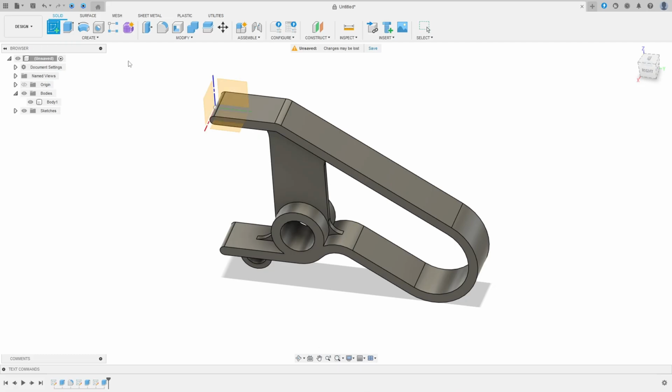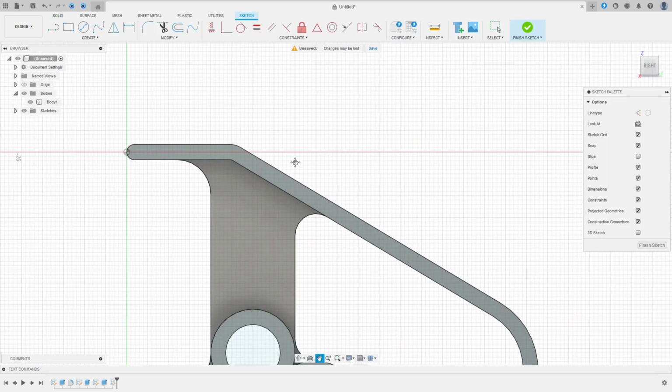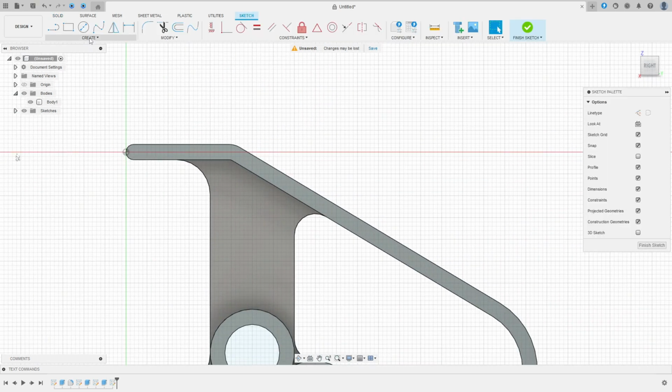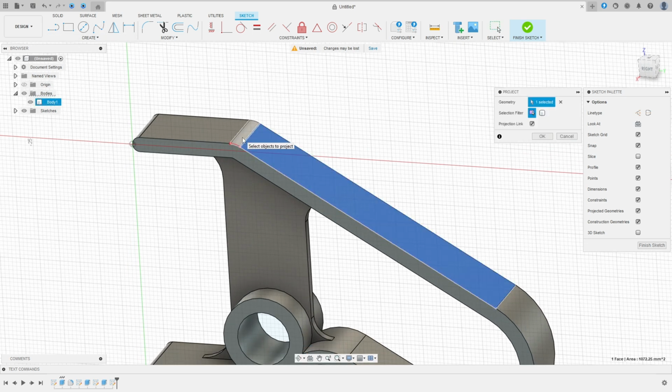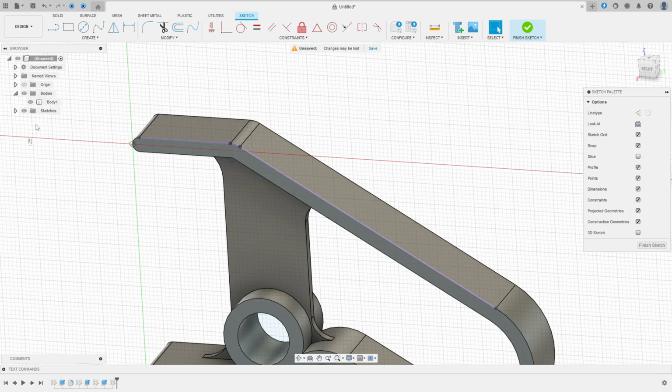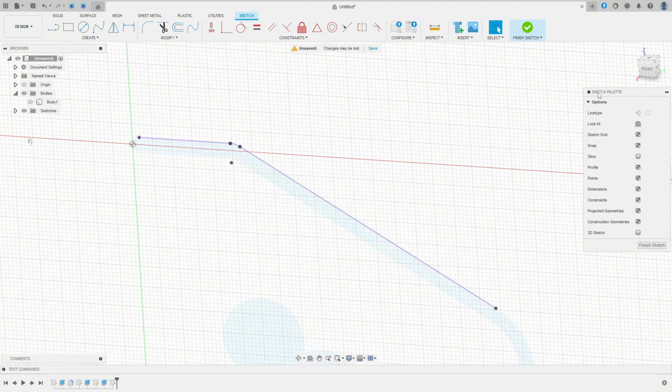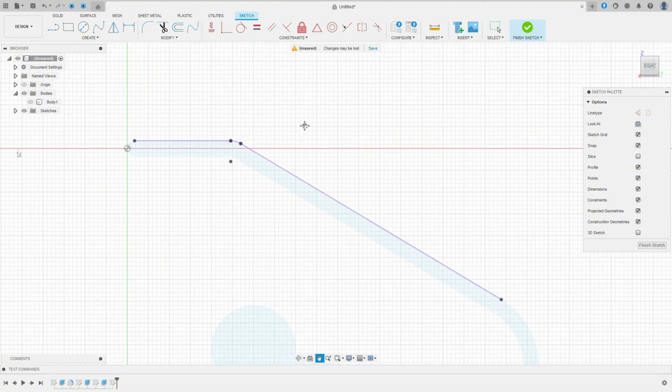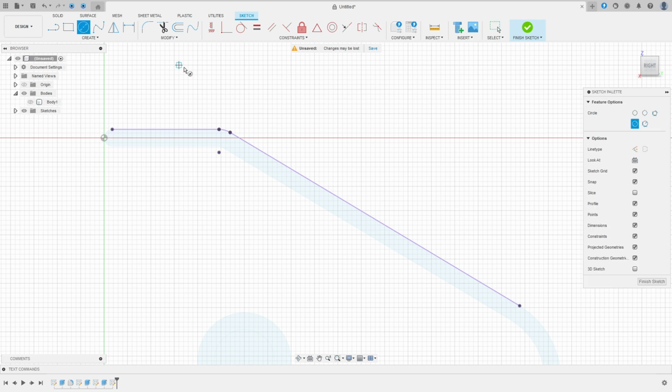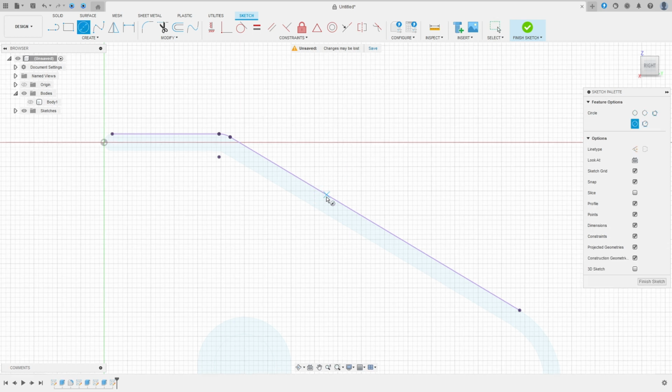So go to create a sketch, select this space here. The first thing, go to project, select this face here, this face here, and this face here, and press OK. We can hide this body here. Select the circle. This circle here, 5 millimeters of diameter.